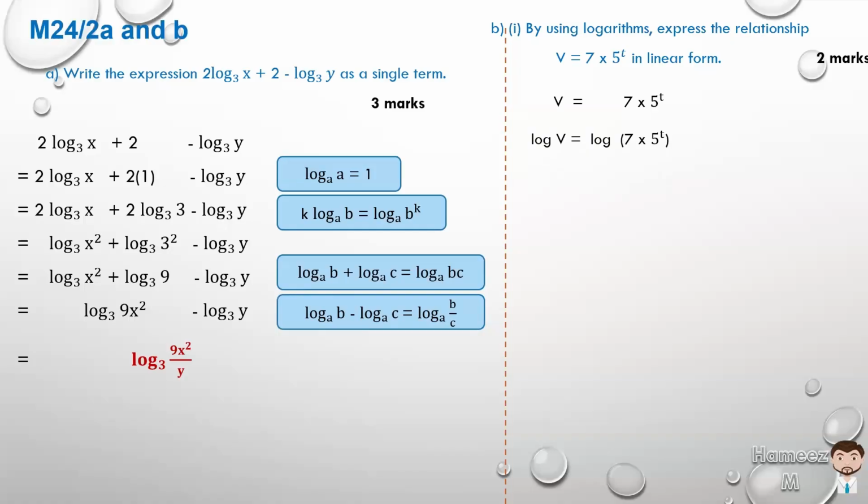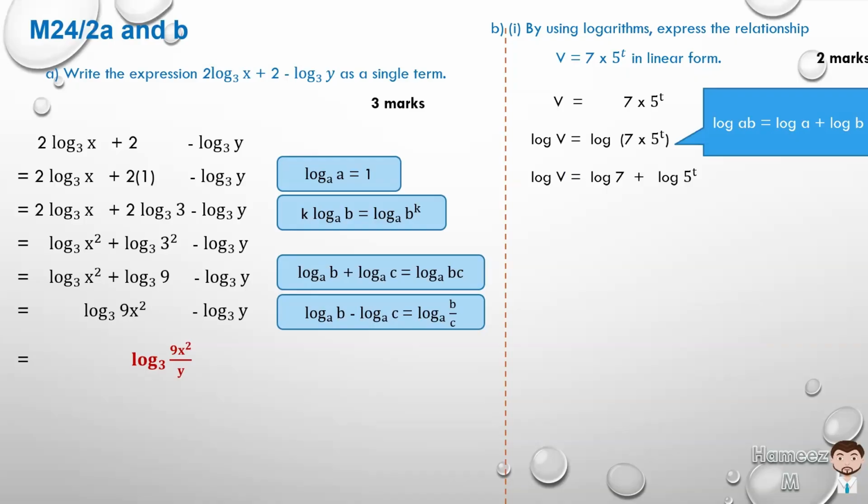And if we have log of a times b, then we can separate it out according to this rule. So log of 7 times 5 to the power t can be rewritten as log 7 plus log 5 to the power t. And if we have a log to a power, 5 to the power t, then we can take that power and put it in front. These are the same rules we applied on the left-hand side.